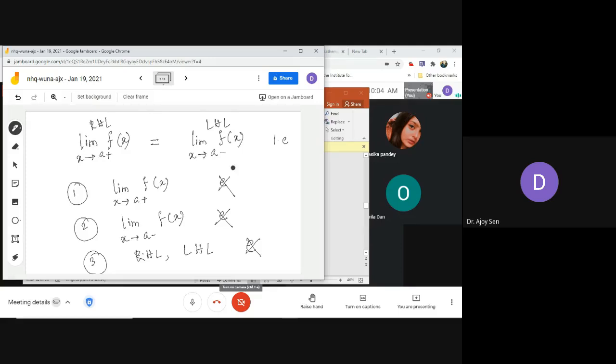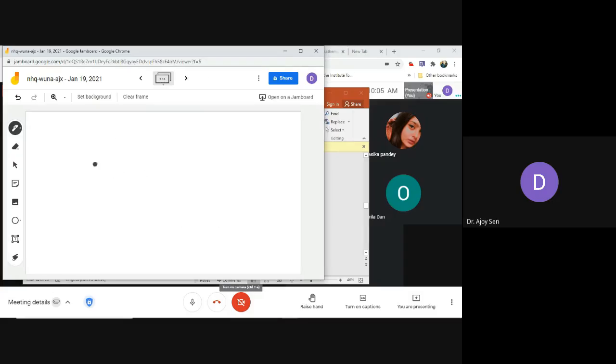And the fourth case, maybe this is rather surprising: limit x tends to a plus f of x exists, and limit x tends to a minus f of x exists, but their values are not equal.